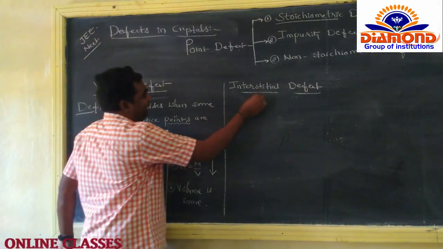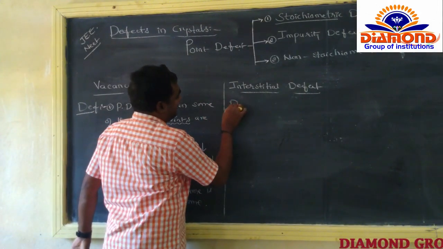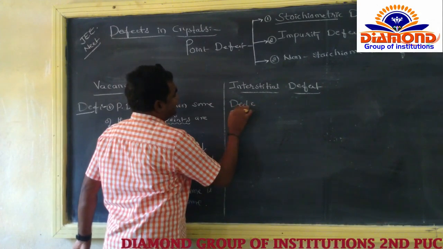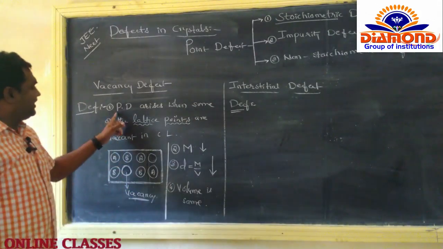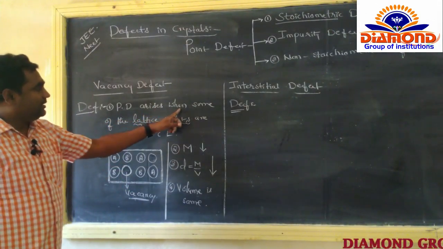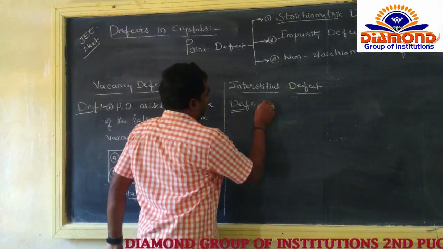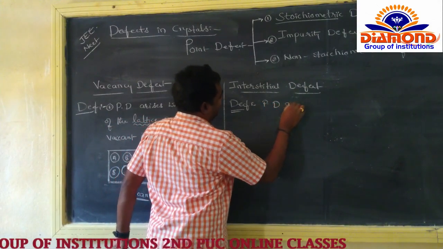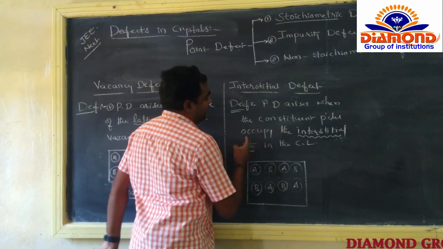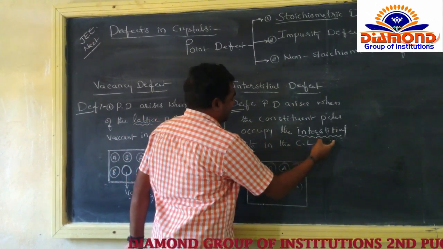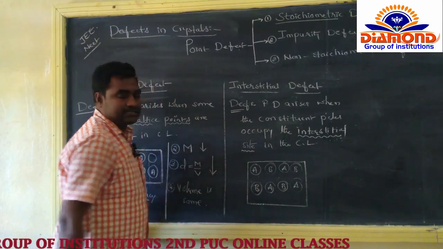Next we go for the interstitial defect. So what is the definition of the interstitial defect? The point defect arises when the constituent particle occupies the interstitial site in the crystal lattice.